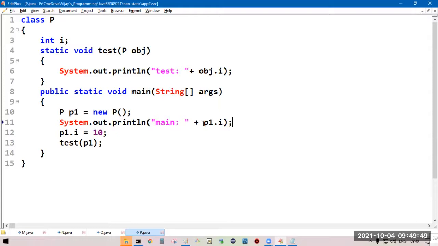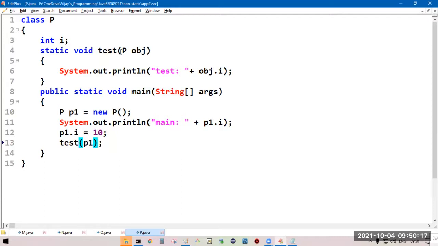P1.i, current i value, you will get 0. Now P1.i we are modifying to 10. Earlier it was 0, now we are modifying it to 10. Calling test method.